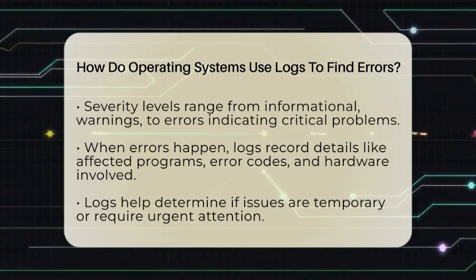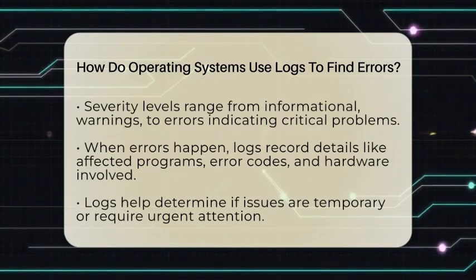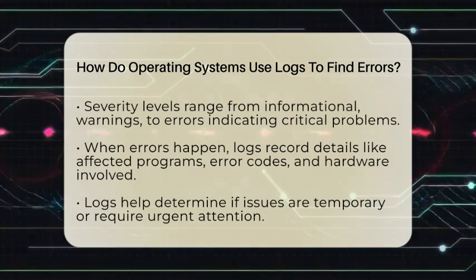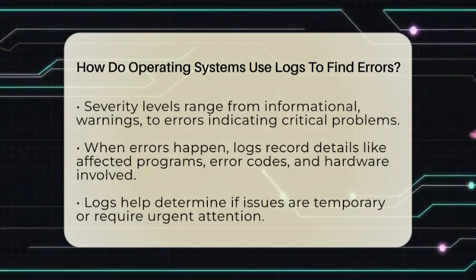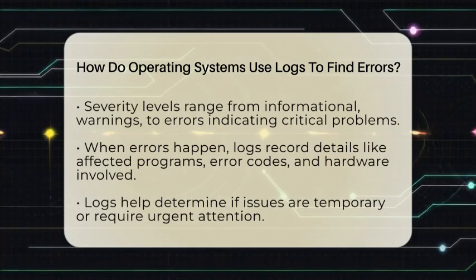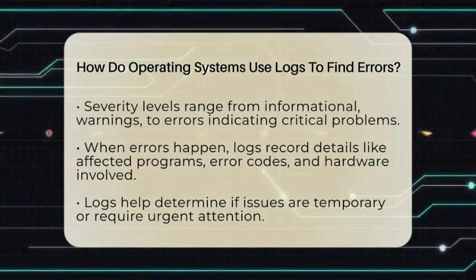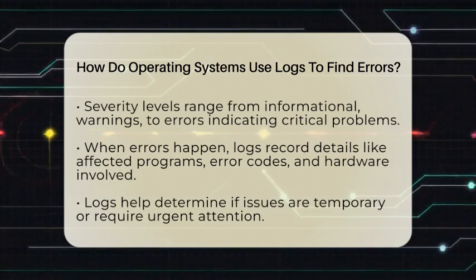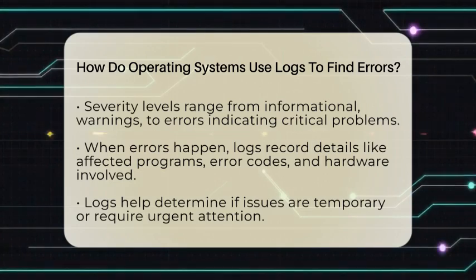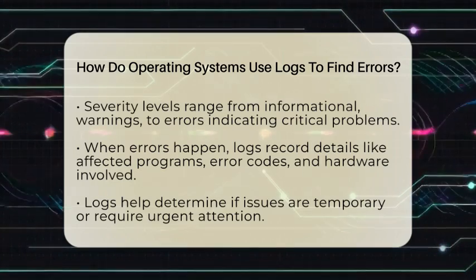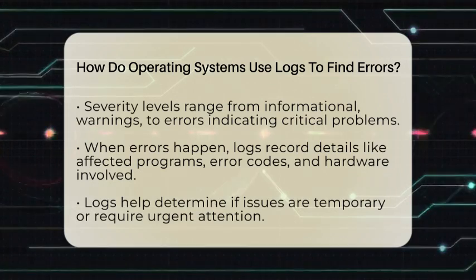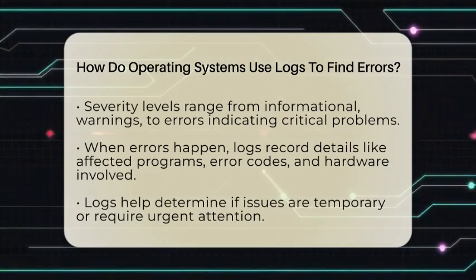When an error occurs, the operating system writes an entry into the logs describing what went wrong. For example, if your computer tries to read a file but the disk is disconnected, the system logs this failure. Sometimes, the logs include details like which program was running, what error code was generated, or which hardware component was involved. This information helps technicians or automated tools understand whether the problem is temporary or permanent.